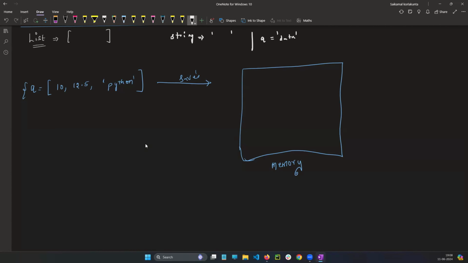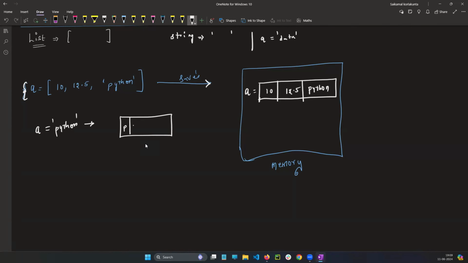Which means A is equal to 10, 12.5, Python. If I run this particular line, it saves in the memory. How does it save? A is equal to, take a box: 10, comma is there, so a box. Next, 12.5, comma is there, so a box. Next, Python. You can ask me one question: sir, you said if I write A is equal to Python, it will be saved in the form of character by character.